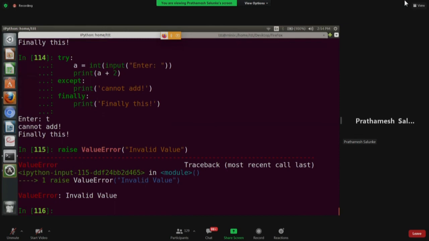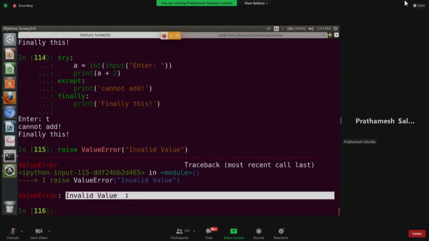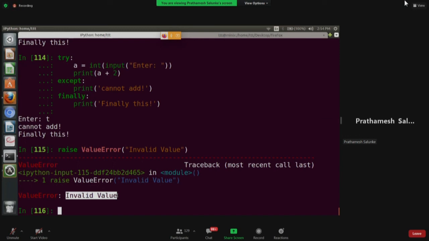Yeah. And you have raised an exception, like how Python raises one. But this time it is the message that you give. So you as a developer can actually raise an exception, and whenever your module or your function where you have raised an exception is called, it can be caught using a try except. We can actually handle this exception also.